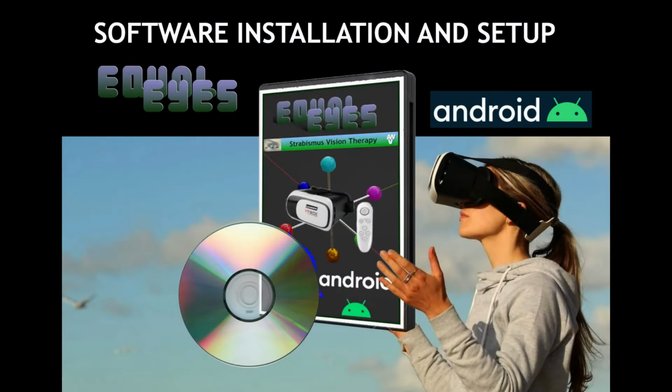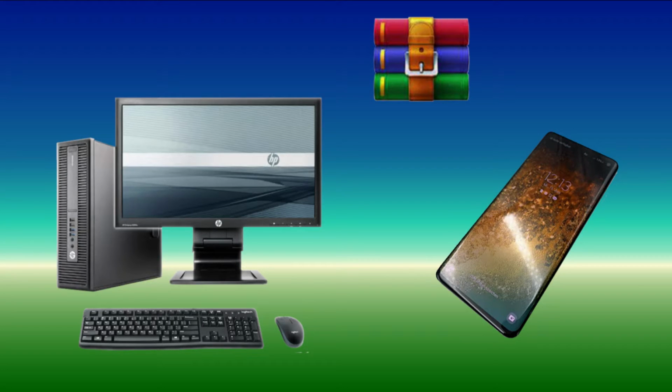Hi, this video will take you through the installation of your official Equalize app to your Android mobile phone. After purchasing the application, you would have been provided with a download link. You can download and unzip the application onto your phone or your PC. If you have downloaded to your phone and have unzipped the file, you may skip to the install section.